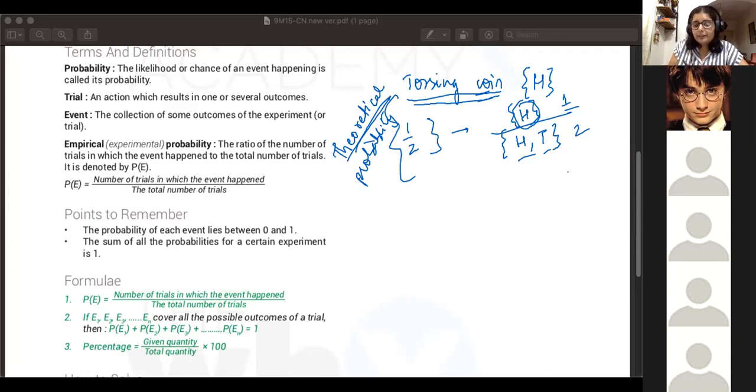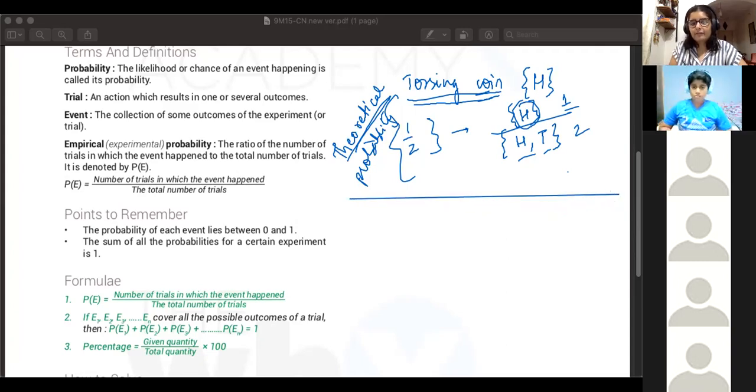Now, experimental probability. How do you figure out experimental probability? Let's say we come across a scenario which is not very clear cut. Let's say we have a class of people, all of you guys are there. Different people have different tastes, right?